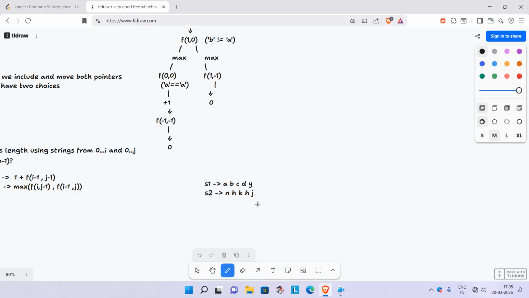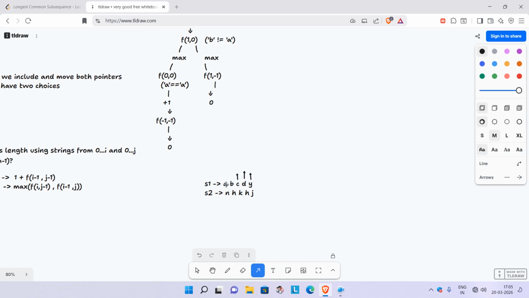Let's say I'm standing at this position, this is my i, and then it goes to this i, and then this i. Similarly, our i pointer starts from here, and j starts from here.